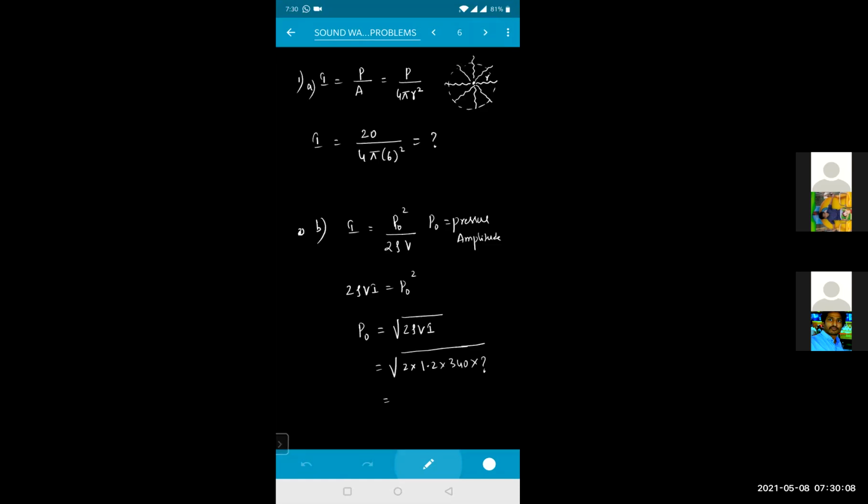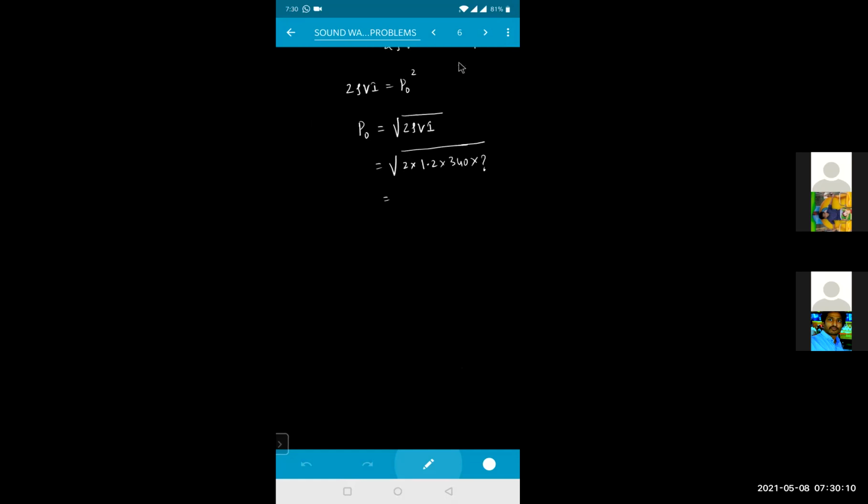Okay. Number C. What is the pressure amplitude formula? P naught is equal to B into the amplitude, represented by A, or I can write that as K into S naught. S naught is nothing but A. S naught is nothing but equal to A in this relation. Clear for everyone? Yes, sir.